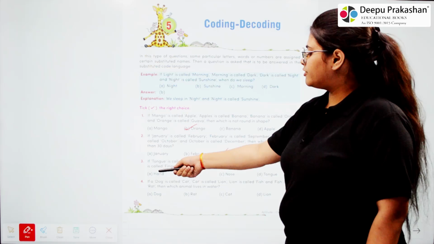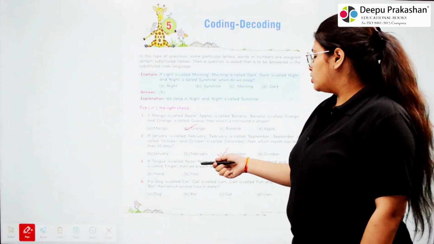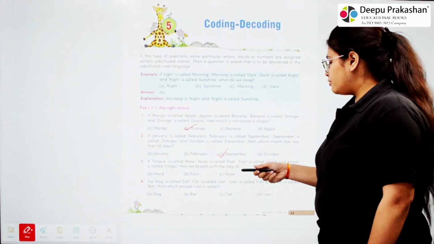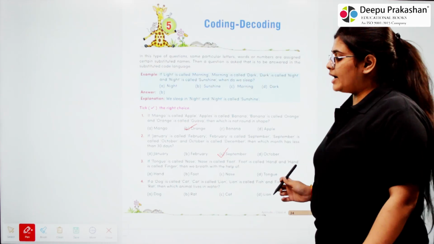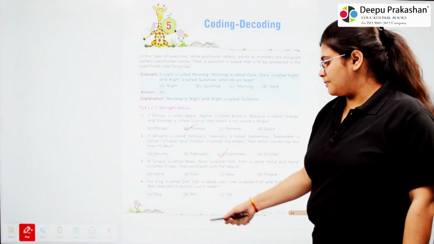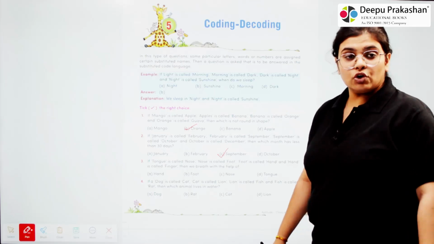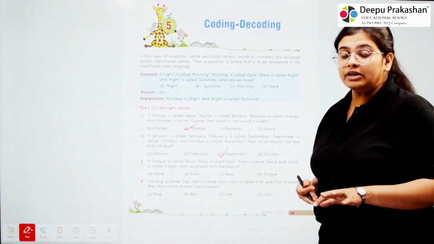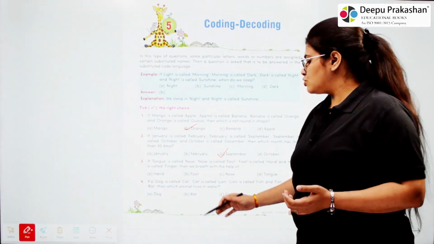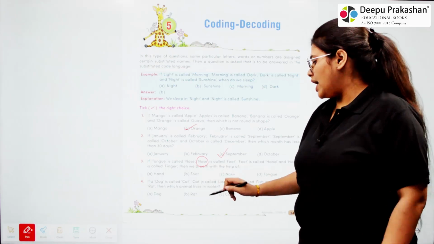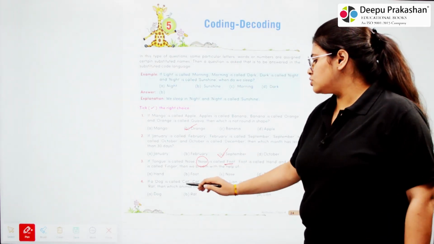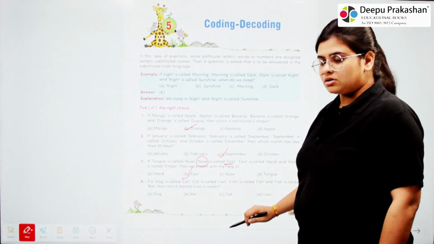Third, if tongue is called nose, nose is called foot, foot is called hand, and hand is called fingers, then we breathe with the help of. So here we have to find that through which organ we breathe. So we breathe through nose and nose is called foot. So our answer to this one is foot. Okay?